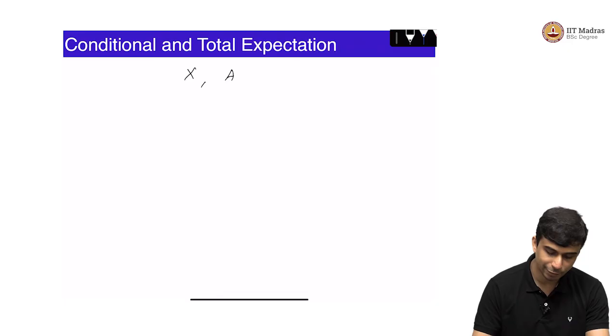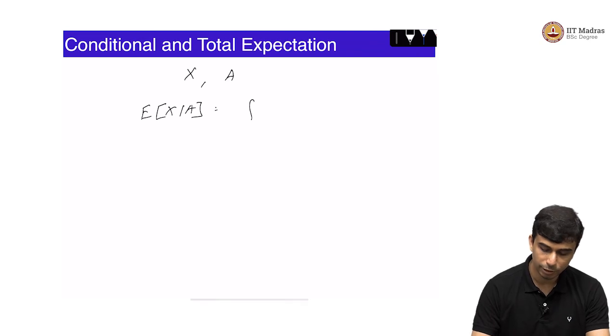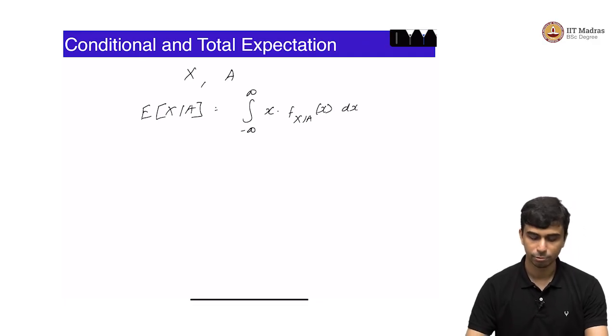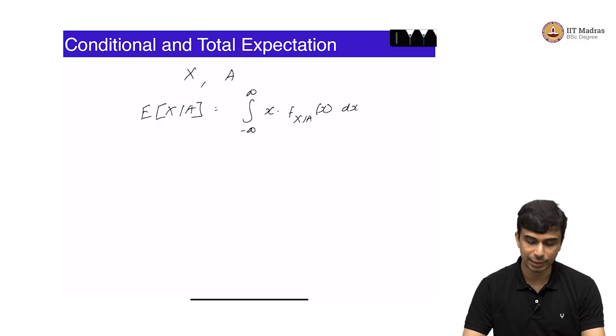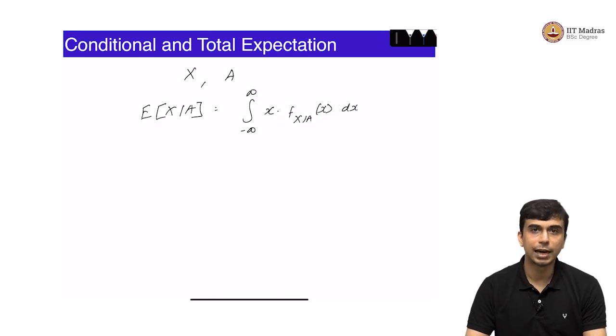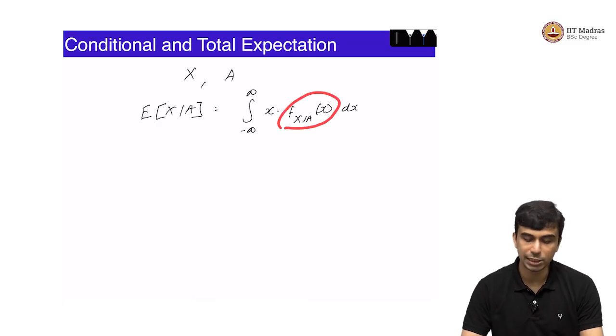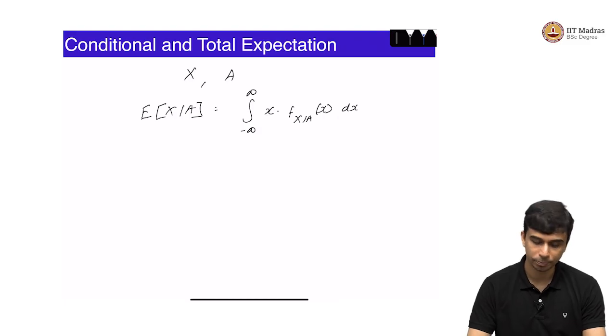You can have expected value of x given a is simply equal to integral minus infinity to infinity x times the conditional density function. The only difference from expectation is that instead of using the standard density function, you are going to use the conditional density function.